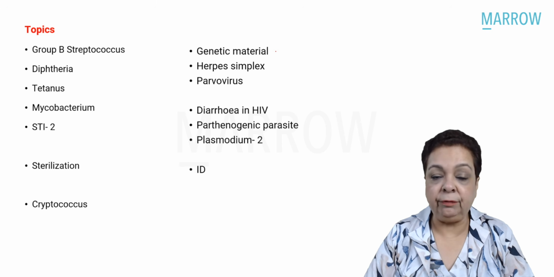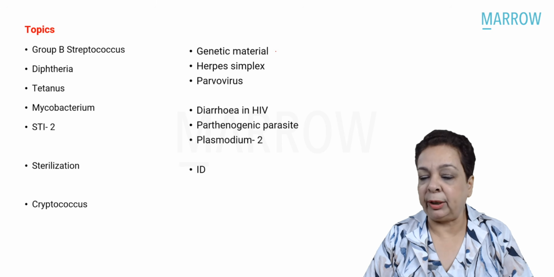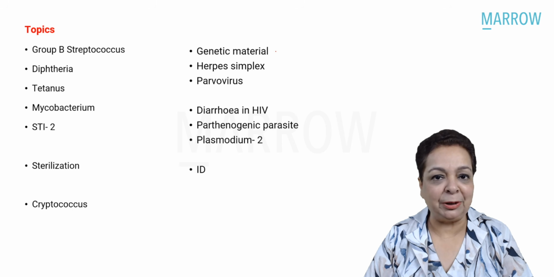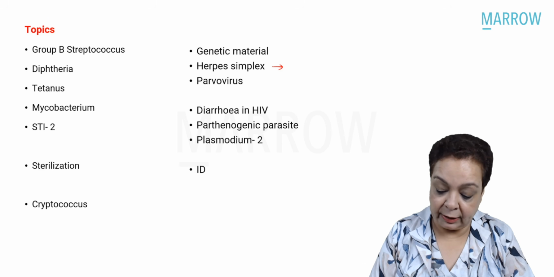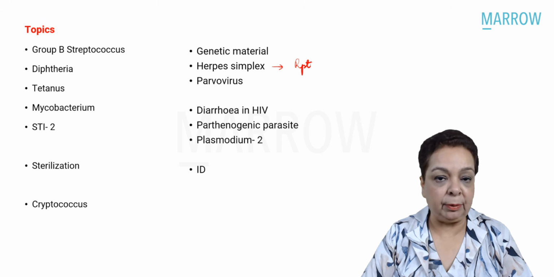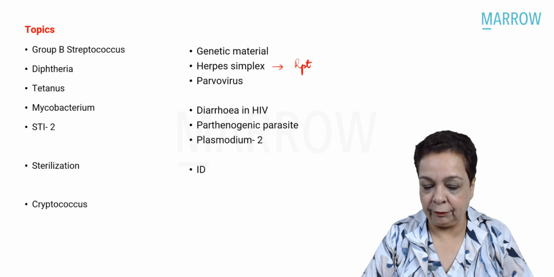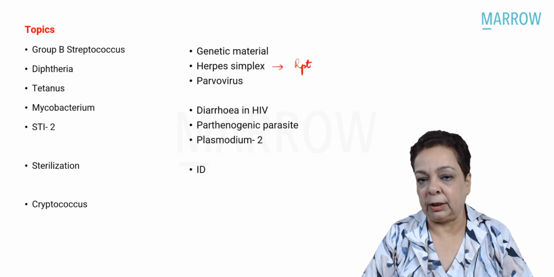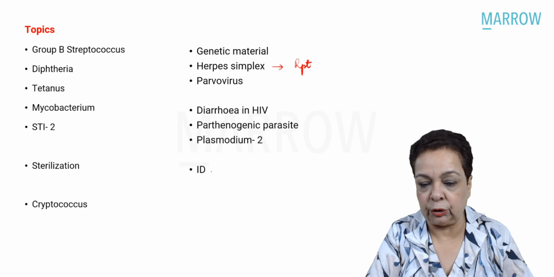From virology, we had a question on genetic material. In the November 2023 exam also, the genetic material was very important. That time, two questions were asked. Then we had a repeat MCQ from herpes simplex infection and a question from parvovirus. From parasitology, we had causes of diarrhea in HIV. Then we had a question on parthenogenic parasite, and two questions from Plasmodium. Lastly, from immunology, we had a question on immunodeficiency disorders.